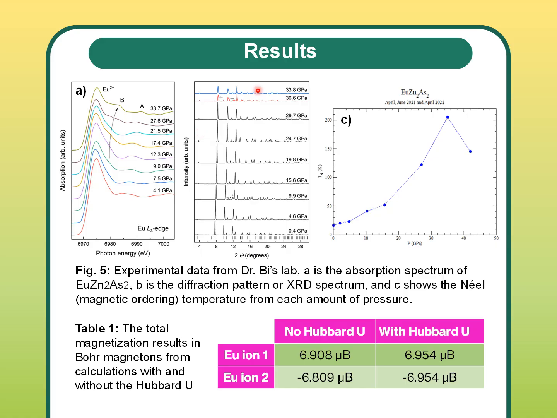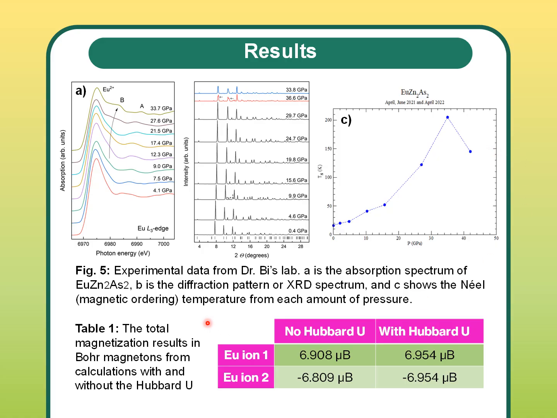This last plot is the Néel temperature, or magnetic ordering temperature, over each external pressure. This temperature is the point above which the material goes from antiferromagnetic to paramagnetic. We want the material to be antiferromagnetic, and cooling it down requires more resources, so a higher Néel temperature is what we want, which, as you can see, it does increase quite a bit with the increase of external pressure.